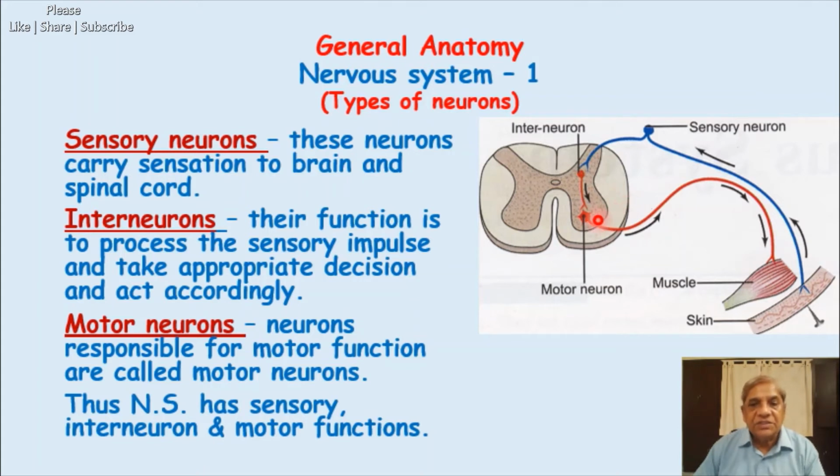So these are three different types of neurons: sensory neurons, interneurons, and motor neurons. This is the very simplest way of describing the constituent part of nervous tissue, that is neurons. We are on the first part, neurons. Second will be neuroglia. We will then learn about the neuroglia. Moving to the next slide.